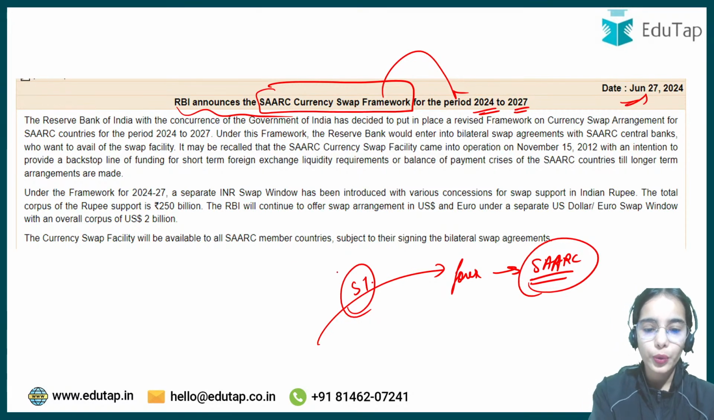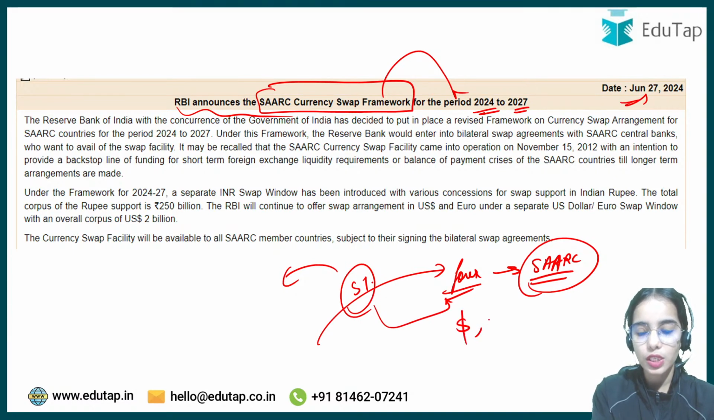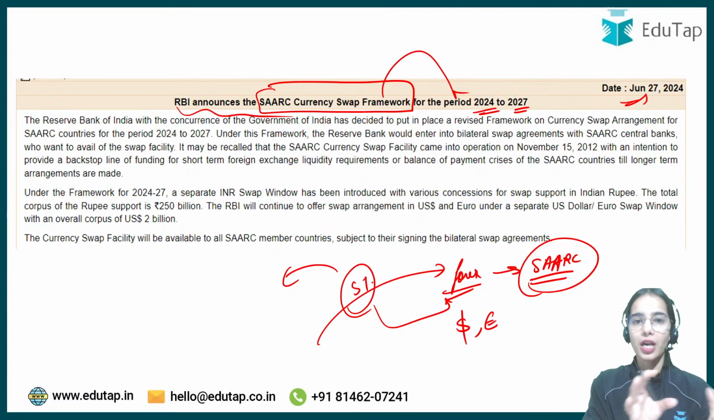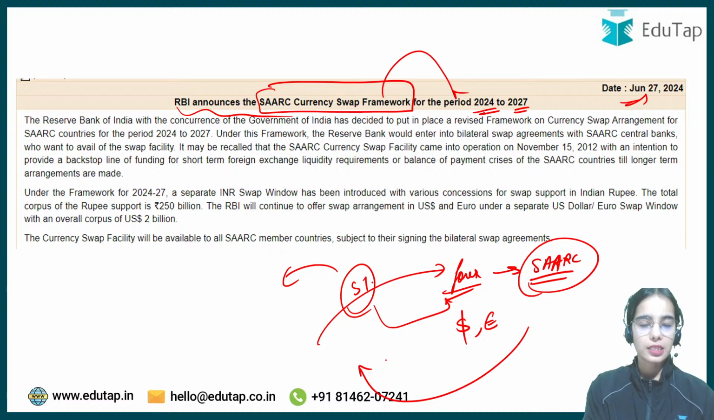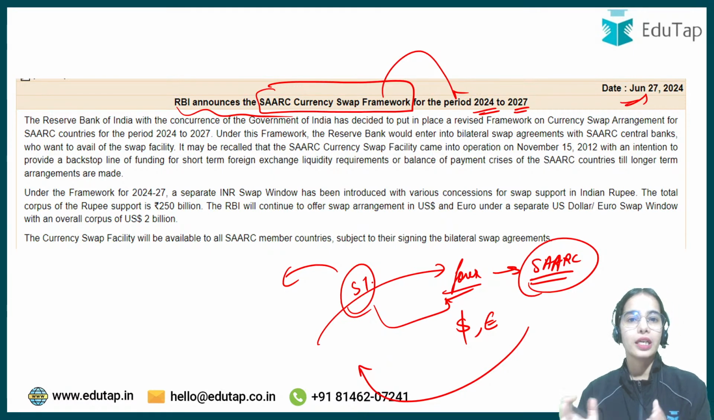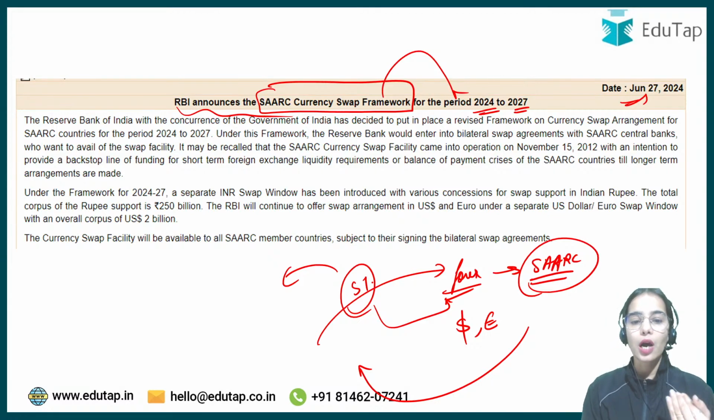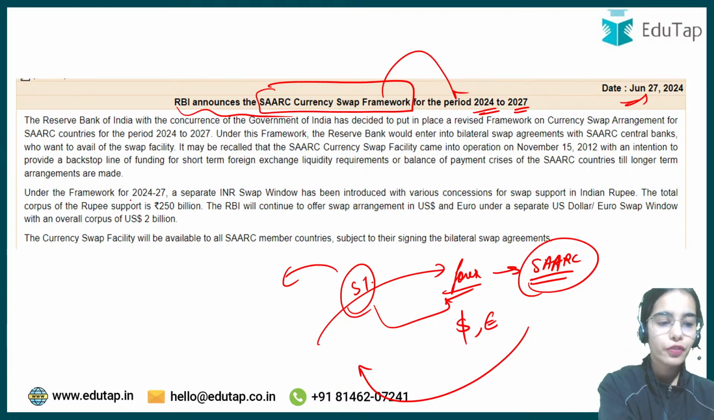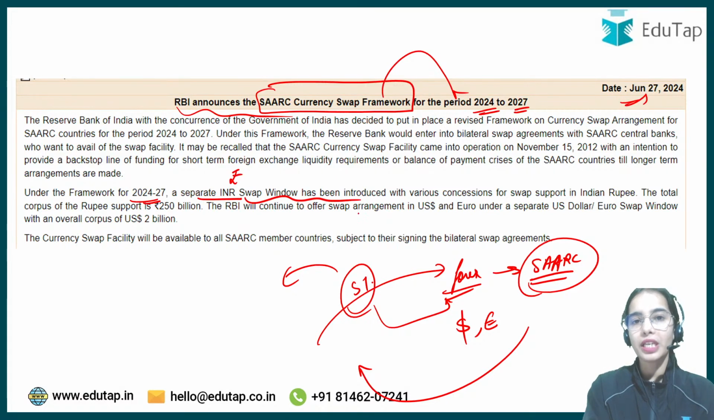Now before 2024, the short-term foreign exchange provided was in dollars or euro. The SAARC countries can take the dollar or euro from the RBI and provide their currency to RBI. So this was a swap agreement that the SAARC countries could enter with the RBI. But now in 2024-27, there is an additional facility that RBI has provided. Under the framework, a separate INR, that is rupee swap window, has also been introduced.